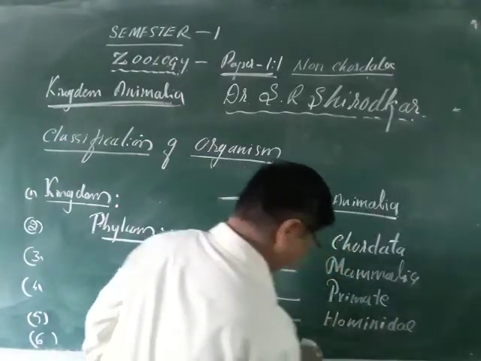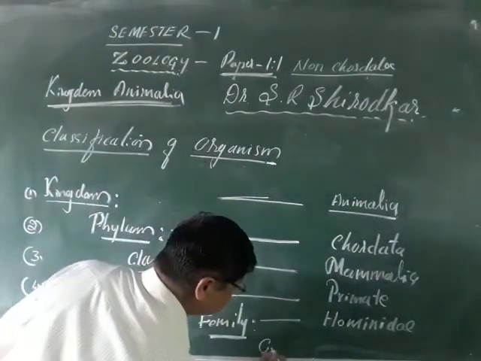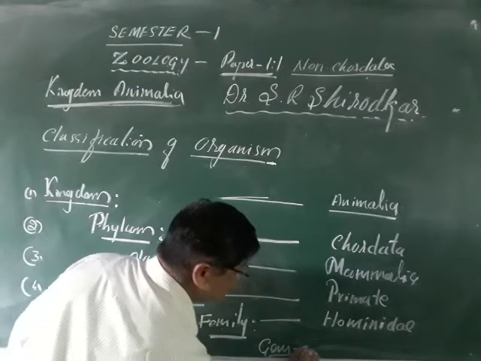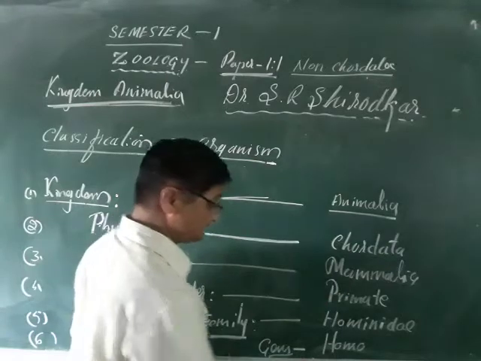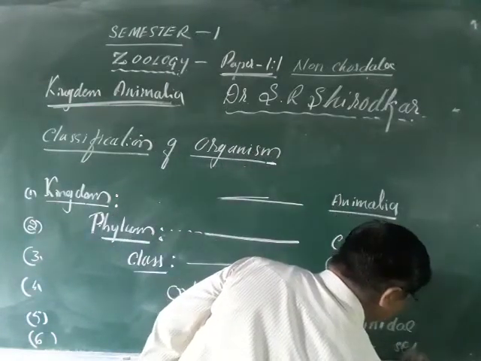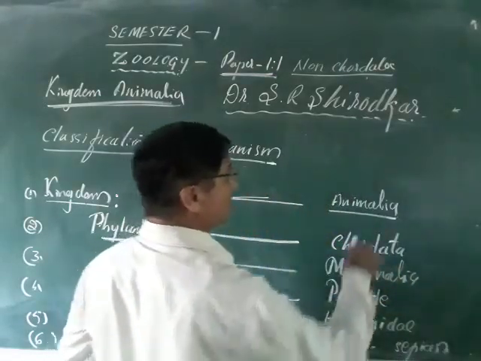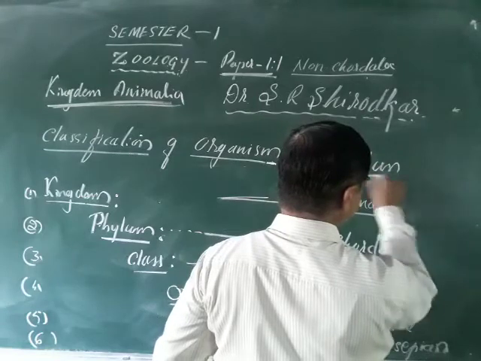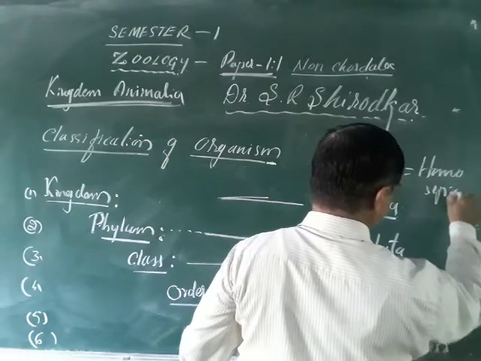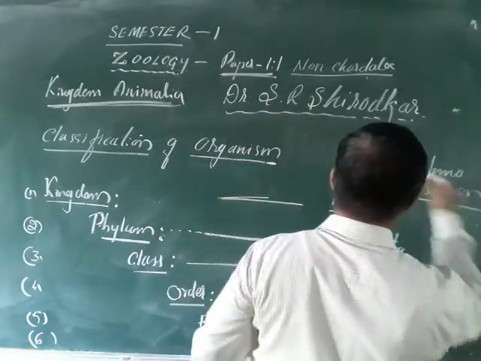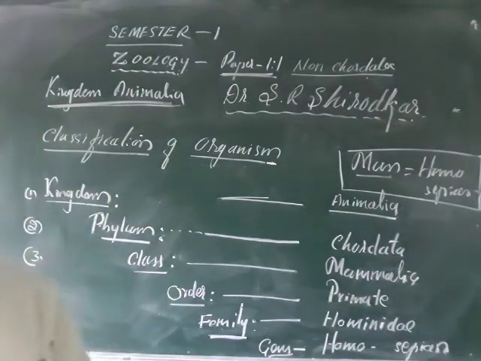Later we come to know that in the botany class, or the botany study. So next we can say the genus. What is the genus here? Genus is called the Homo. Capital letter, Homo. And species means sapien. Homo sapien, that is called the Homo sapien. So man's scientific name is Homo sapien. That is called the scientific name of man.